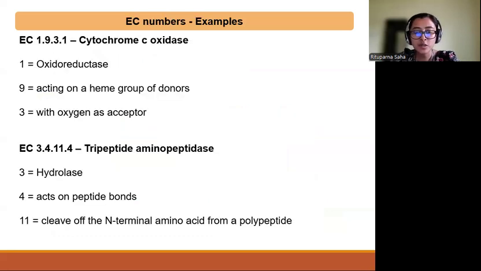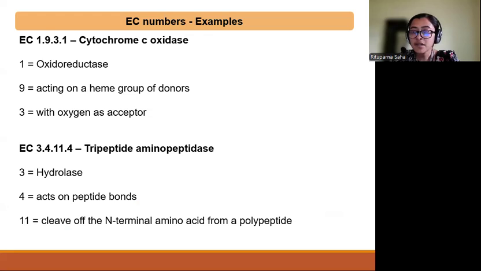Some examples include cytochrome C oxidase. It has an enzyme commission number of 1.9.3.1. 1 means it belongs to oxidoreductase, 9 means it acts on a heme group of donors, and 3 means that it acts on oxygen as an acceptor. Another example is tripeptide aminopeptidase.